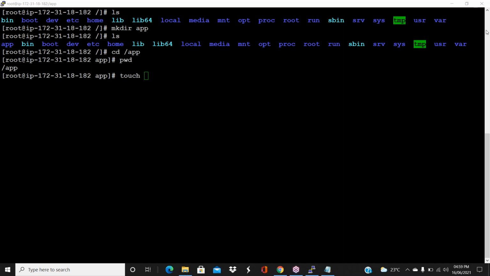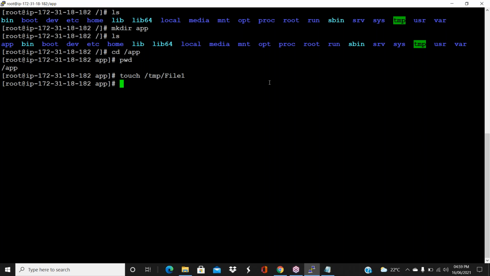Exactly. Absolute path you can give, guys. So one way is cd to /tmp, then create a file or folder there. That is also correct. And this is also correct: touch /tmp/file1, for example, just a test file1, enter. See, without going to tmp, can you do ls?